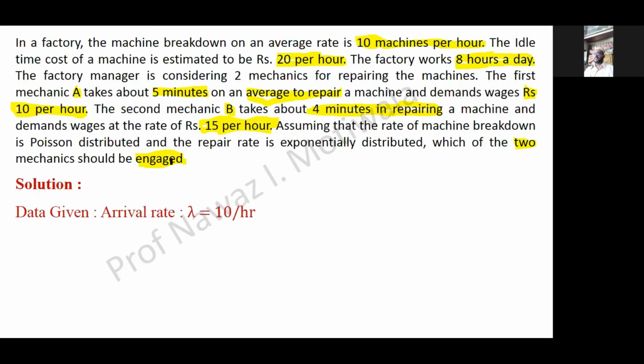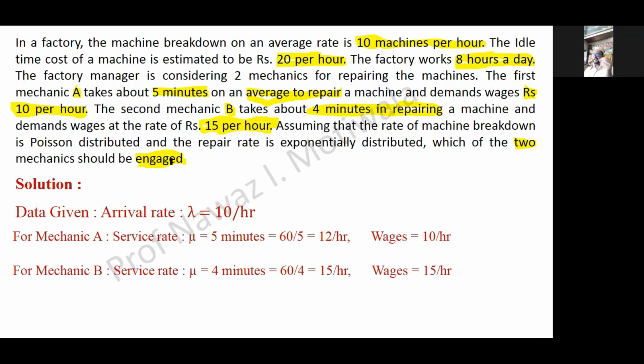Solution: the arrival rate is already given to us, that machine breakdowns or machines come for servicing at 10 machines per hour. So we don't need to calculate or convert anything, directly it is given per hour. For mechanic A, it is given that he takes about 5 minutes to service. So it will be 60 divided by 5. That means he can service 12 machines per hour, and he will charge me rupees 10 per hour. And similarly for mechanic B, it has a service time of 4 minutes.